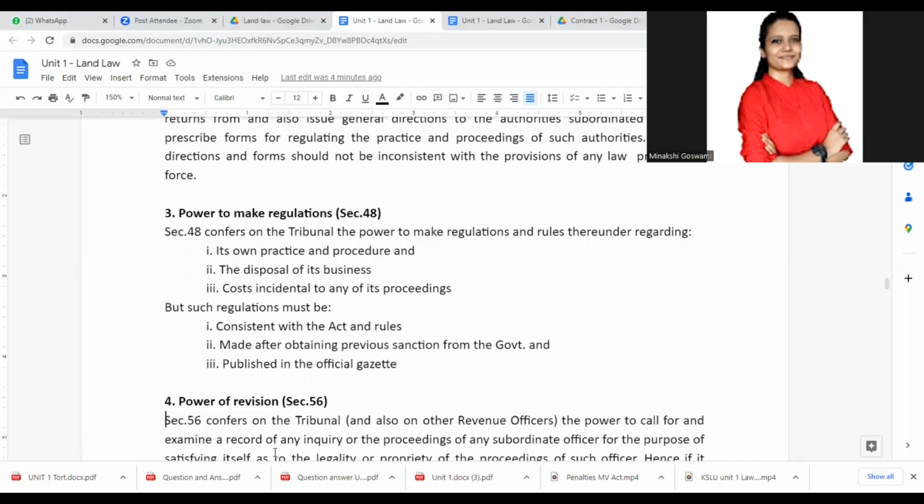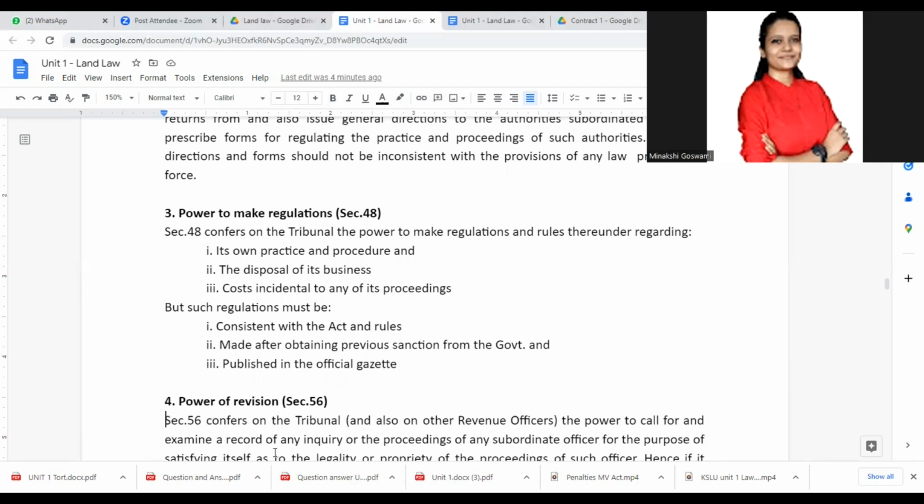Certain matters can be heard by one member also. Maybe this certain matter can be heard by two members. For this certain matter, three members are needed. Like that, whatever the procedural things are, they can frame their own rules and regulations for that.